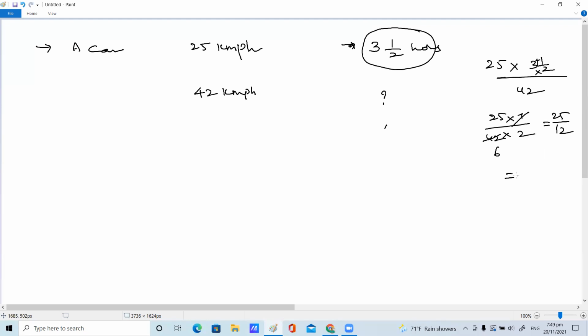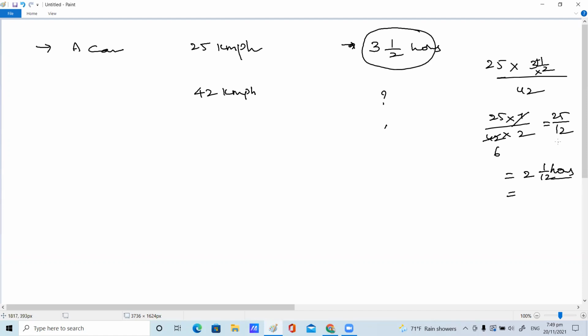25 by 12 is how much? Ma'am, decimals will come, 2.2 like that. Yes, 2 1 by 2. Or else if you want to write in decimals, you can write 2 and 1 by 2 hours.